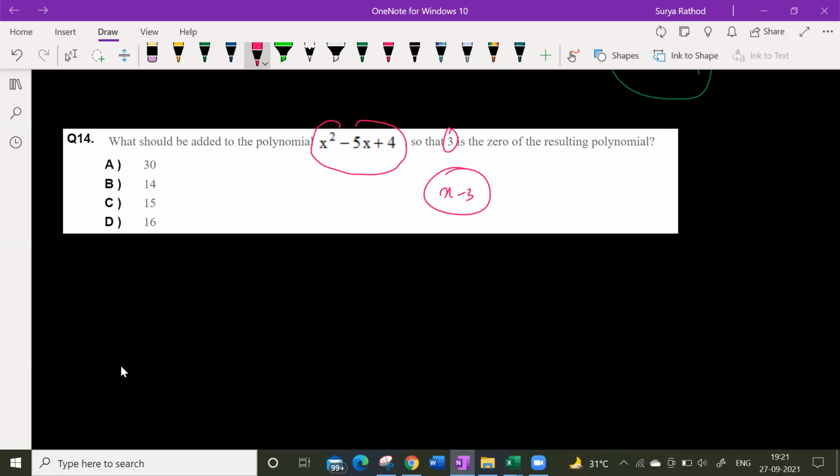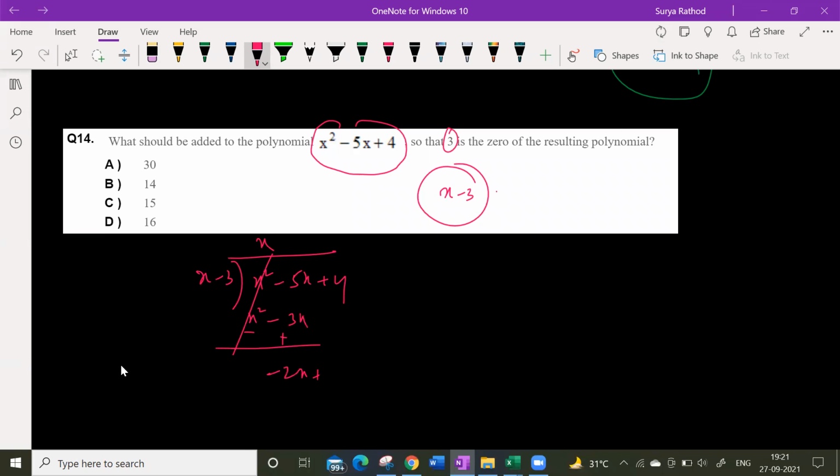I tried the quadratic factoring formula. No problem. So he's saying that 3 is a zero of the resulting polynomial, which means x minus 3 is equal to 0. x minus 3 is the root of the resulting polynomial, so the divisor is going to be x minus 3. Just divide with this, with x square minus 3x, minus 2x plus 4.